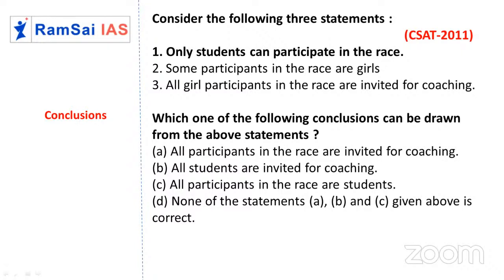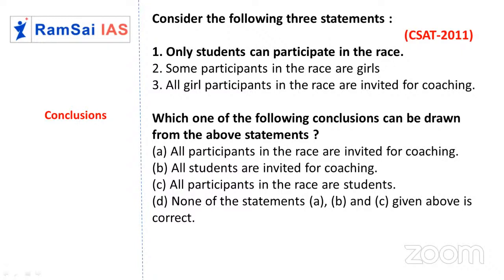Now from the statements, which conclusion can be drawn? All the participants in the race are invited for coaching. The possibility is there: the PT came and said, all the participants, you have a training session, you can come and get training. But from the statements, only all girl participants are invited, and I'm not sure about all the participants.